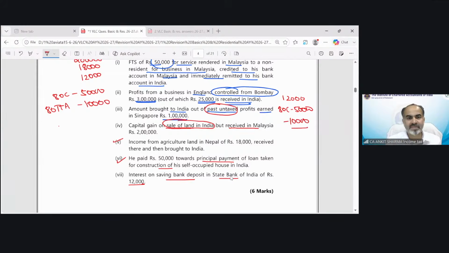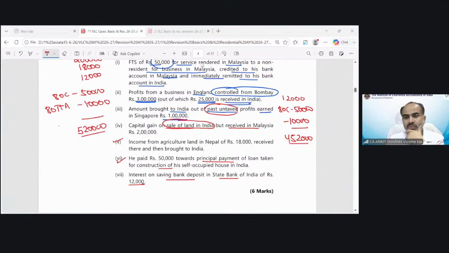After that, we will have our answer. In this case, it would be 5,20,000 total income, and in this case, 4,52,000 would be my income. Clear, students? Okay.